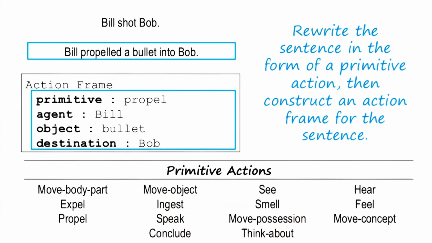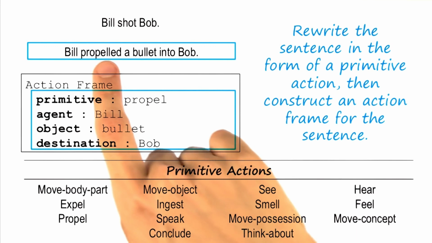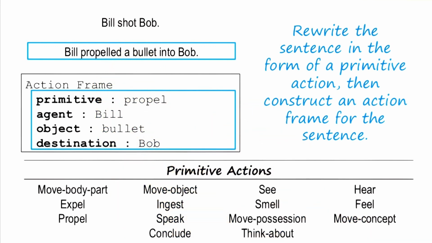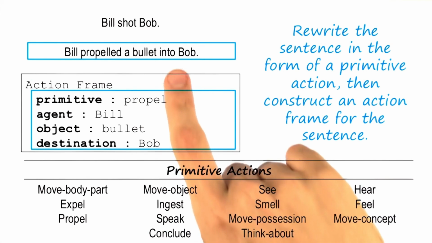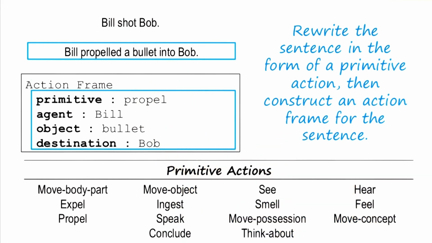I have the same rule that says an animate agent that immediately precedes the verb becomes the agent in the frame. So Bill is now my agent. I have my rule that says an inanimate object that immediately follows the verb becomes the object. So bullet is now my object. Even though bullet wasn't in the original sentence, it's by rephrasing it that I can pull that object out. And I can use the constraints of into to determine that the destination of the bullet is inside Bob.